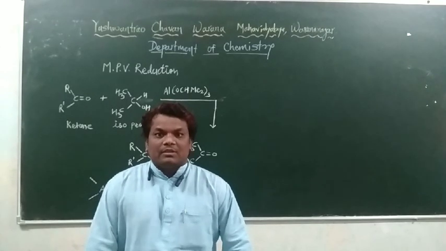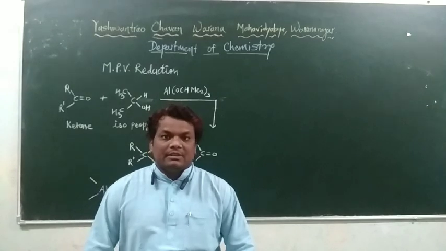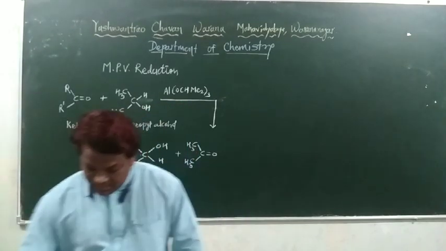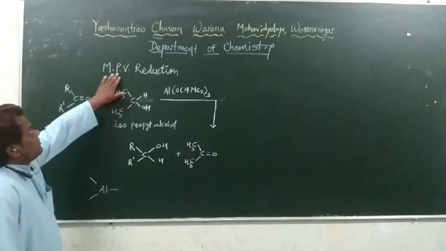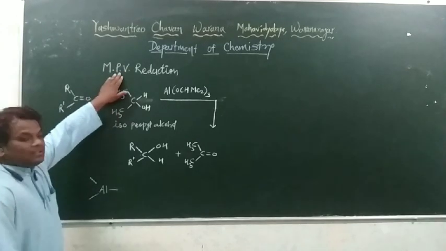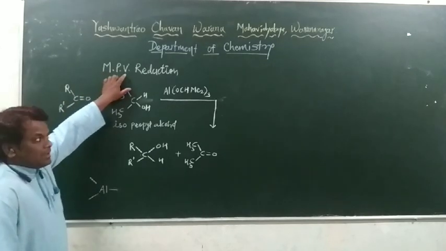Today we are going to discuss one of the beautiful name reactions, that is MPV reduction. In MPV reduction, we have three alphabets: M, P and V. These are the initials of three scientists, that is Meerwein, Ponndorf and Verley.